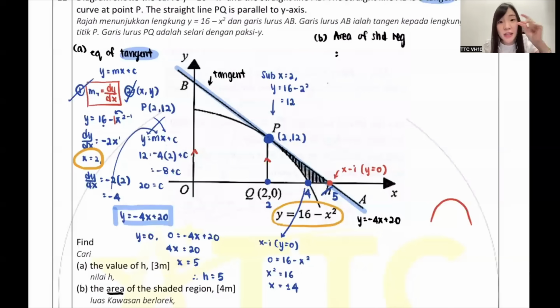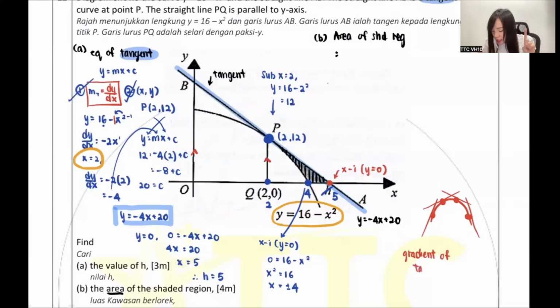So curve gradient depends on where you're talking about. If you're talking about the gradient of the curve at this point, then they're talking about this line. If you're talking about the gradient of the curve at this point, then they're talking about this line. Actually, if you watch my YouTube for gradient, you will know the gradient of the tangent and the gradient of the curve will be the same thing if you are talking about the same point.